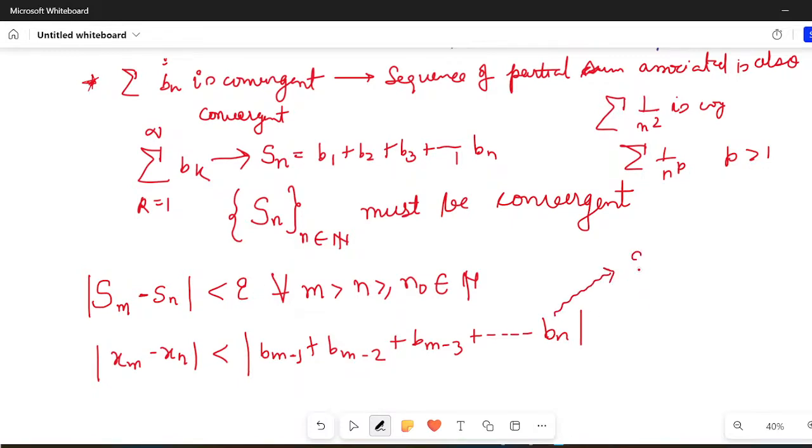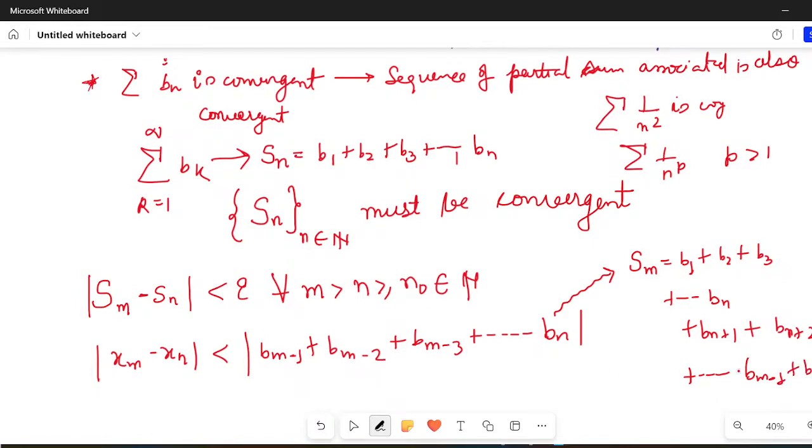If I write Sm, what would it be equal to? It would be b1 plus b2 plus b3 and so on. You have a bn, and then you will have bn plus 1, then bn plus 2 and so on. At the end you will have bm minus 1, and then you will have bm.